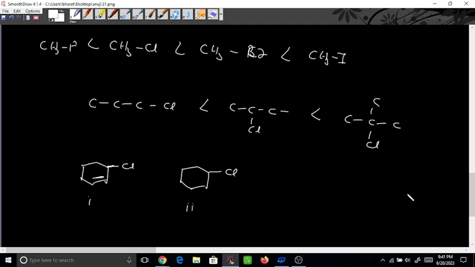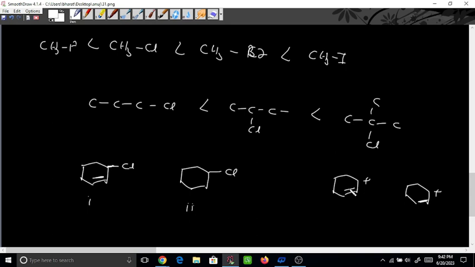But I have told you that SN1 will be favorable for more stability. More is the stability of carbocation, more is the rate. So carbocation will be formed in both the cases. So one carbocation will be this one with one double bond, and another carbocation will be this one. Which carbocation is more stable, this one or this one?